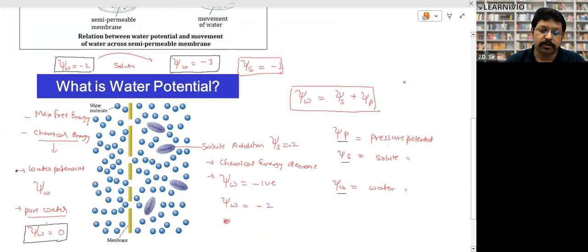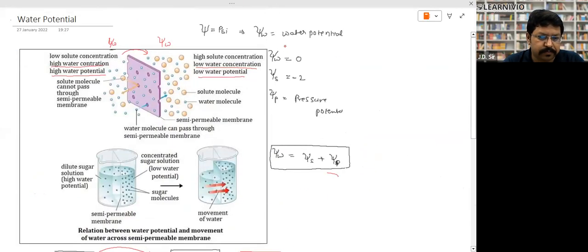What is the water potential? Very simple. The water potential is the free energy of the water molecule. So the pure water has maximum free energy, right? And water in solution state has less free energy.